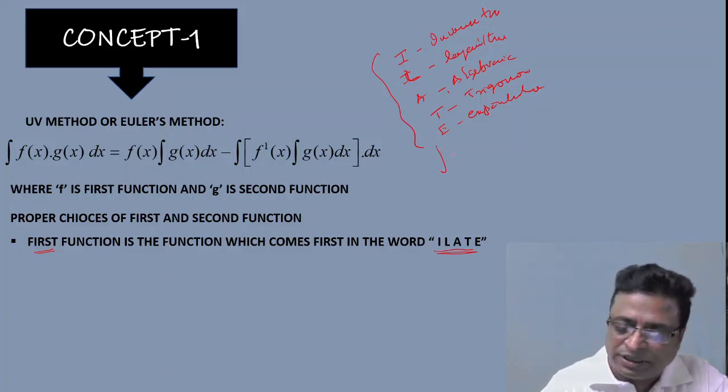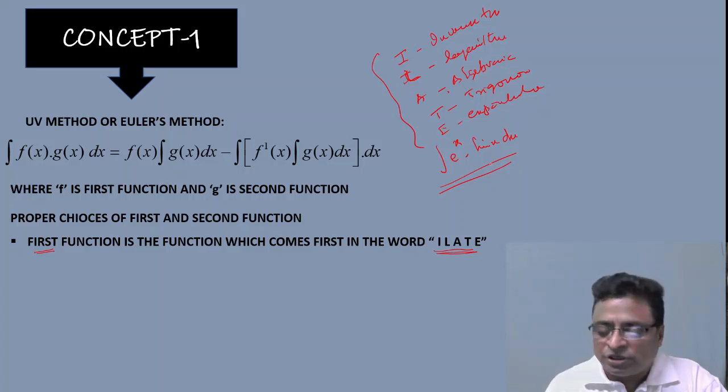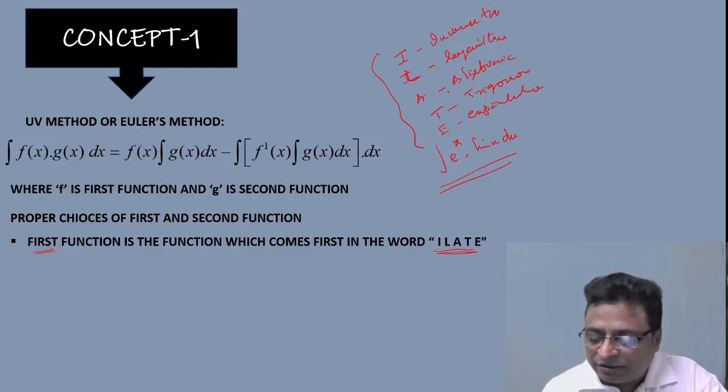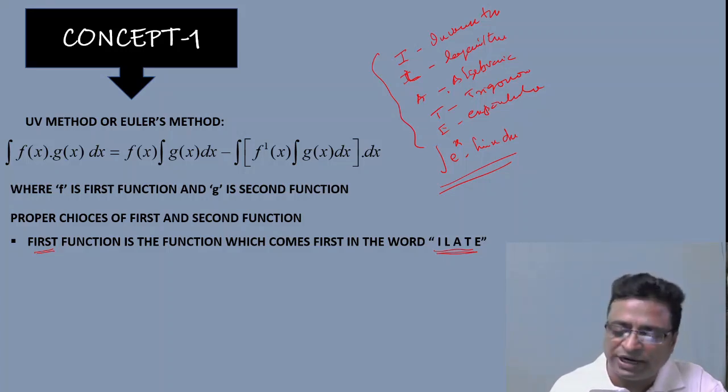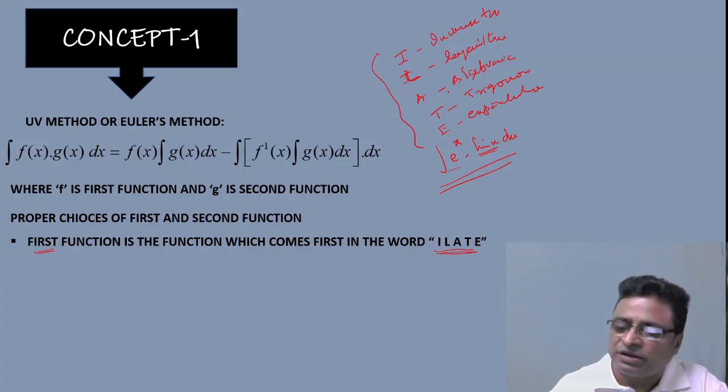For example, e power x into sin x. Suppose you want to evaluate integration of e power x into sin x. e power x is exponential and sin is trigonometric. As per the order, trigonometric comes before e. So you consider sin x as your first function and e power x as the second function. You write sin x into integration of e power x, because you consider trigonometric as the first function.